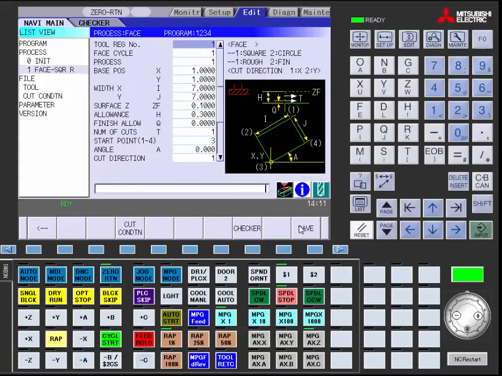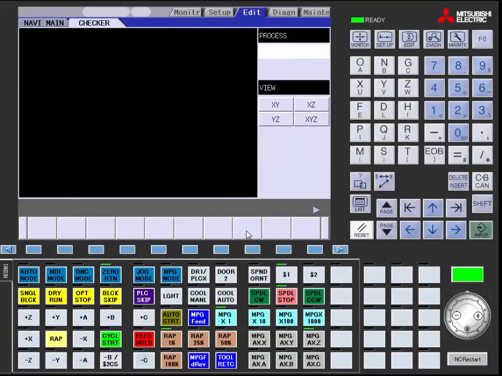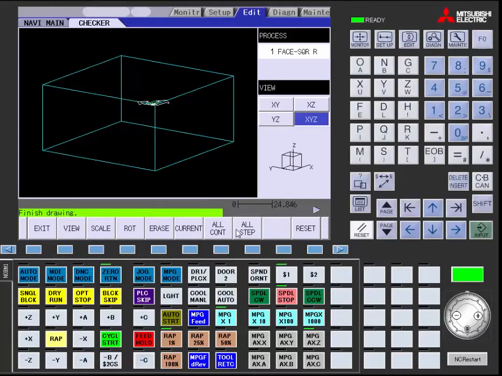If you'd like to check once your data is all in, you can hit checker and hit all continuous, and you will see that your part is done. If you cannot see this, you can scale this by hitting scale, and you can cancel, make it standard, enlarge, reduce, move your target up or down, left or right, and then just hit set. If you want to view in a different avenue, you can choose that.